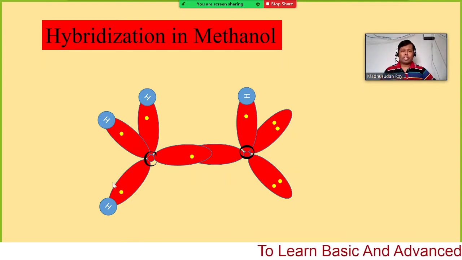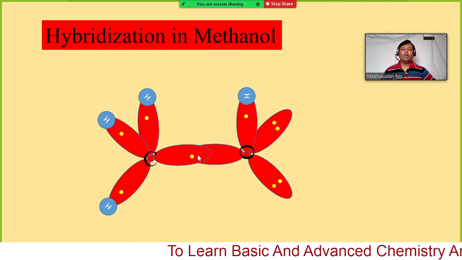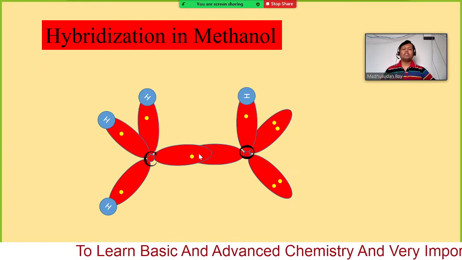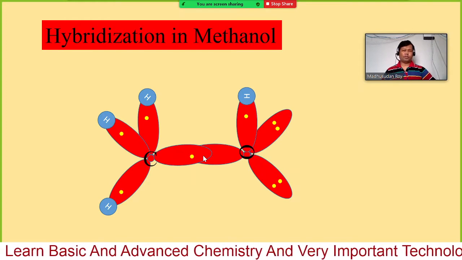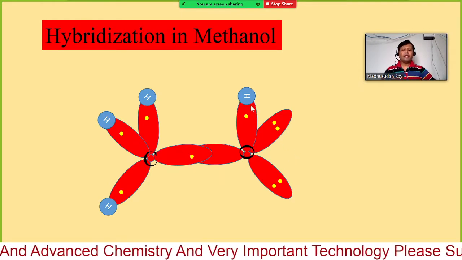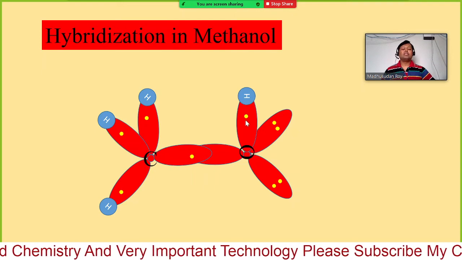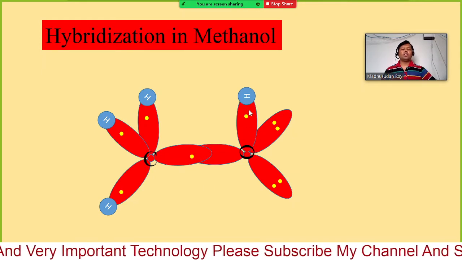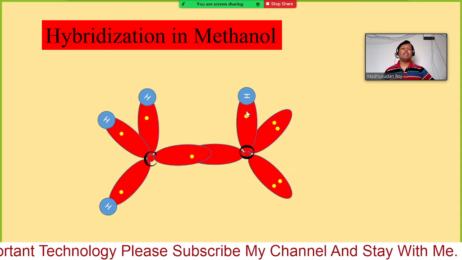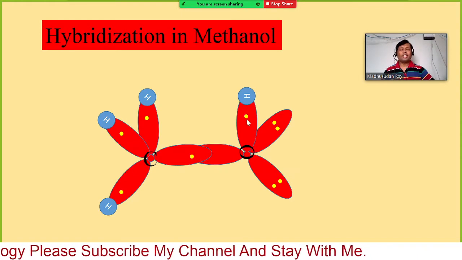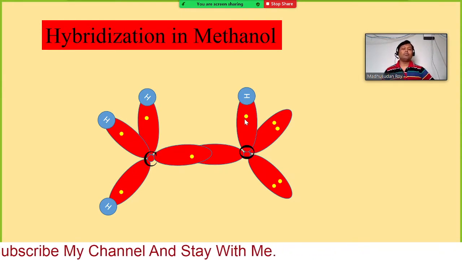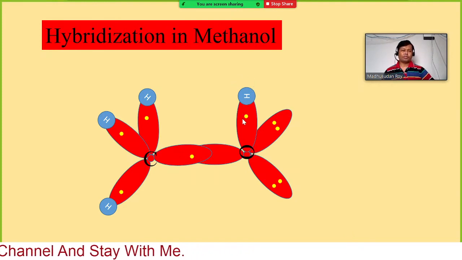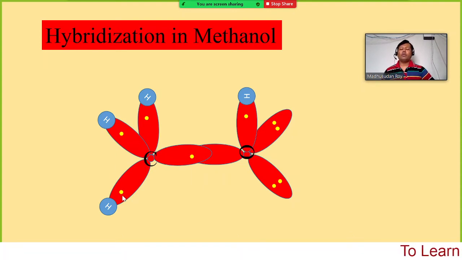When they overlap each other, they form a sigma bond. And here we have another sp3 hybridized orbital, which can share the electron or form a bond with hydrogen. All of them have single electrons, therefore they can form bonds either with other carbon or hydrogen.